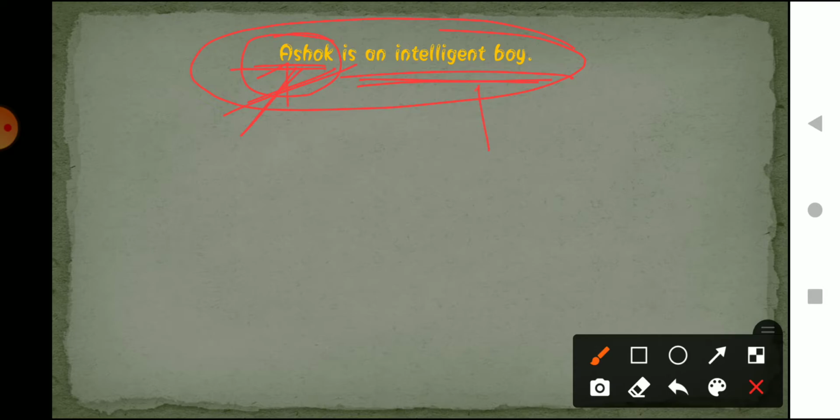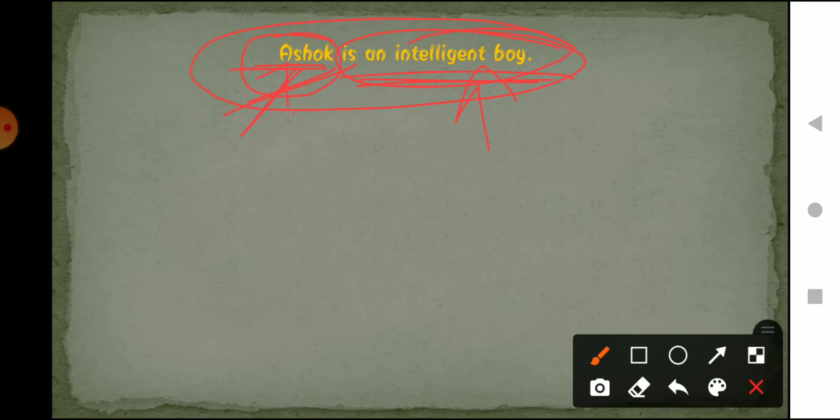And the rest of the sentence is the predicate. What is predicate? Predicate is the second part of the sentence that talks about the subject. In this sentence, the subject is Ashok, and the rest, an intelligent boy, is giving us information about Ashok.